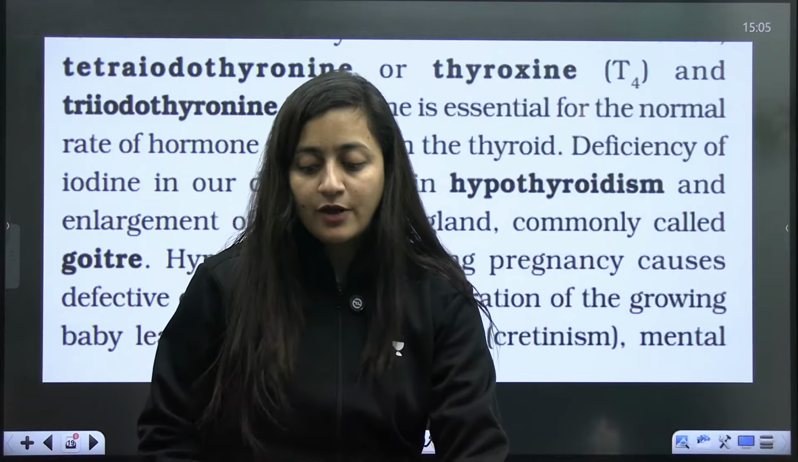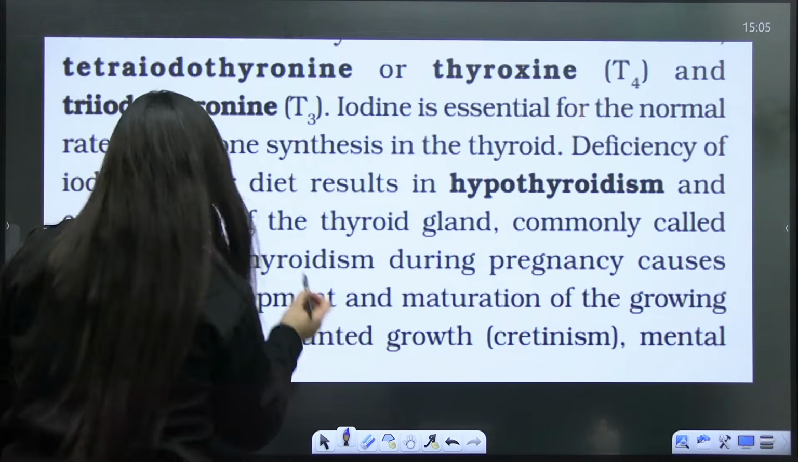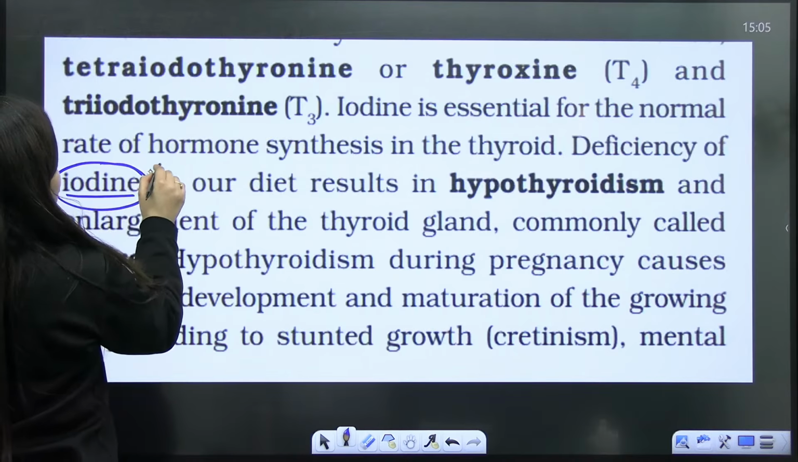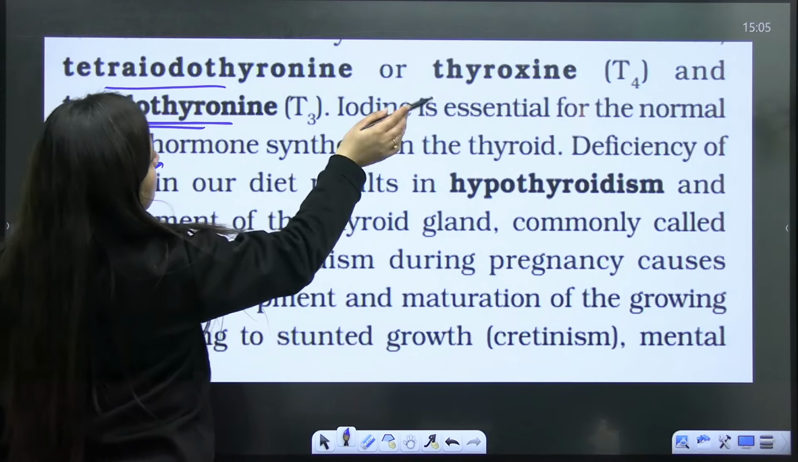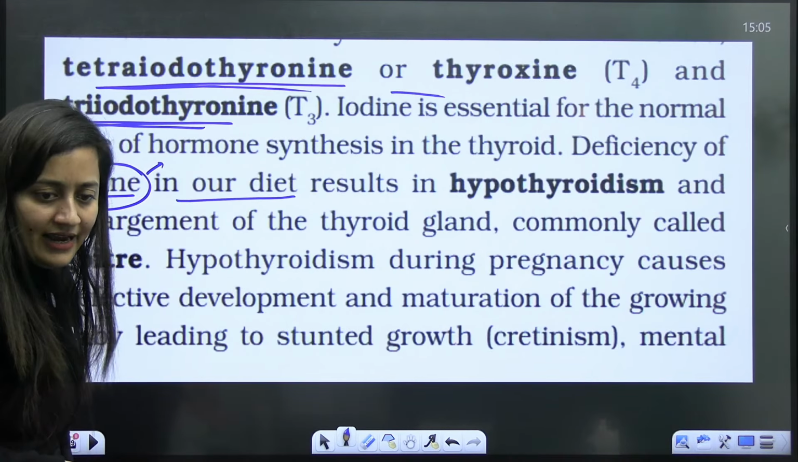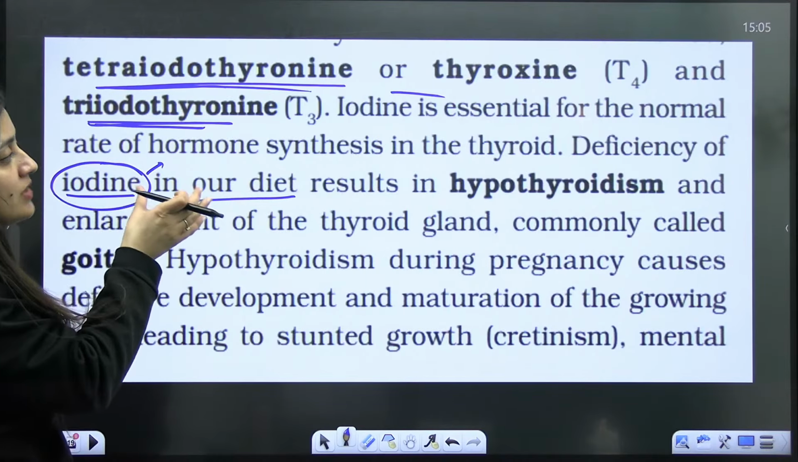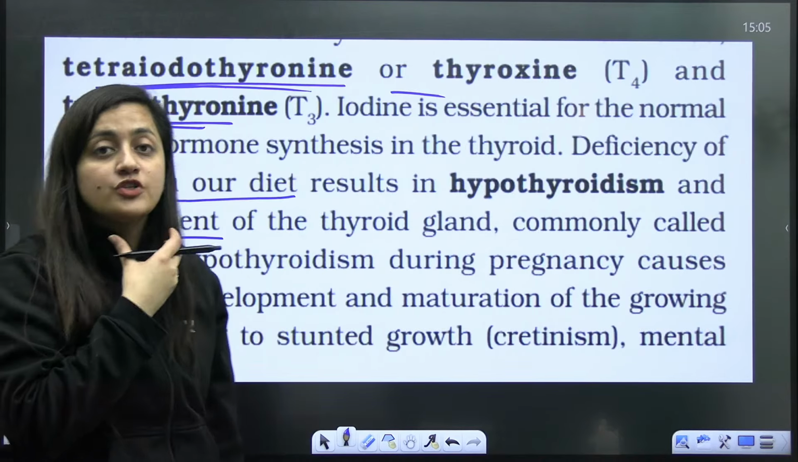In the case of the thyroid, you will see hypothyroidism and we will also see hyperthyroidism. Both are there. Firstly, here you can see the deficiency of iodine in our diet. If iodine is less, why? Because iodine is required for the formation of T3 and T4. T3 is triiodothyronine. T4 is tetraiodothyronine or thyroxine. If this is less in our diet, then what will happen? Hypothyroidism can occur and there is the enlargement of the thyroid gland, which is known as goiter.